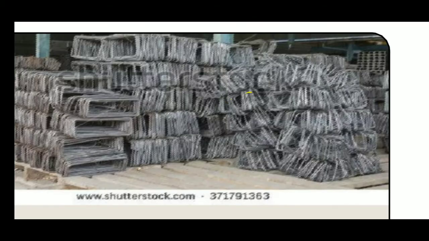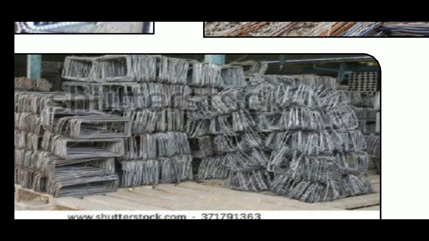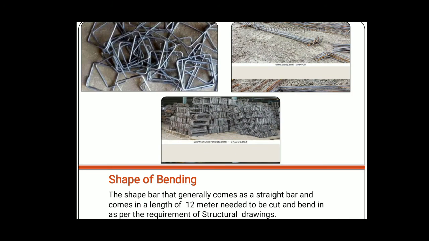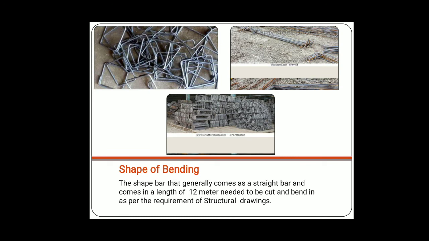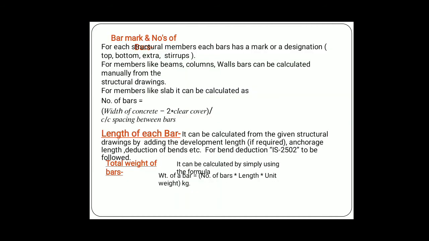Then we bend that bar according to the structural drawing. This is bar bending. After bending, depending upon the structural drawing, we provide the shape of that bar, then bar marks and number of bars. For each structural member, each bar has a mark of designation: top, bottom, extra, stirrups. For members like beam, column, wall, bars can be calculated manually from the structural drawing.